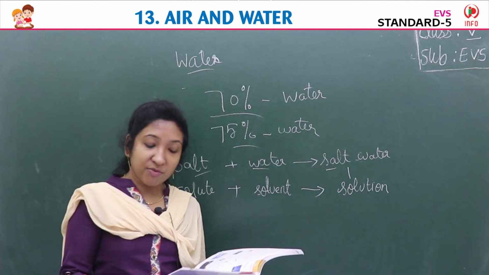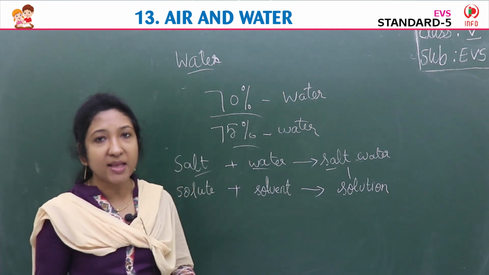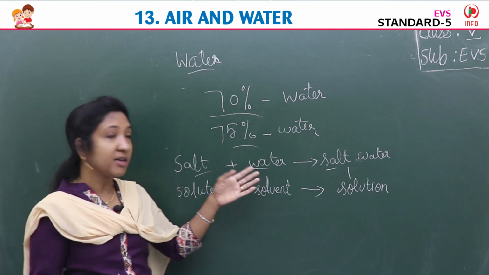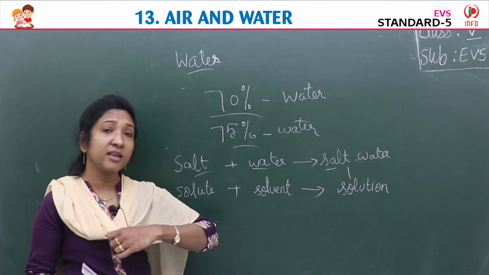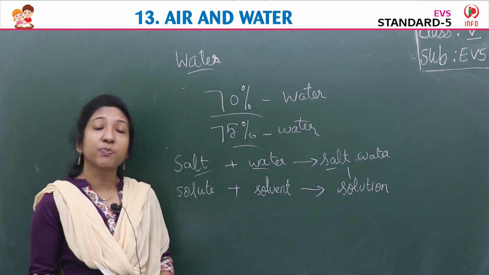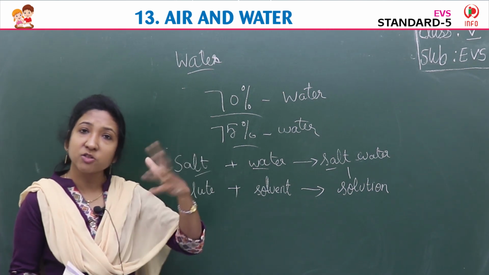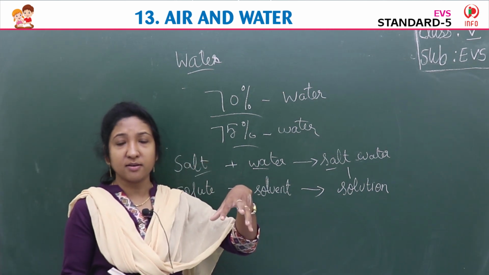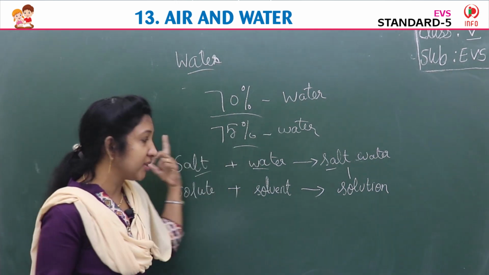Repeat this experiment with sugar. Thus we understood that water dissolves many substances. Not only does salt dissolve in water, we can do the same experiment using sugar also. If we put sugar in the water, sugar also gets dissolved in water. So we can say sugar plus water, and sugar is the solute there.